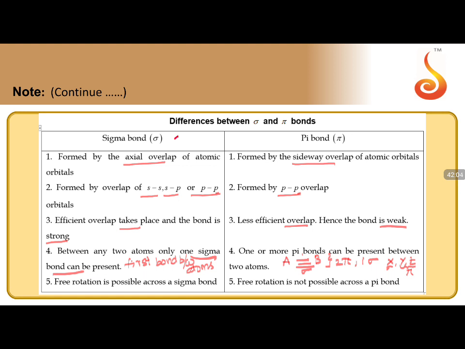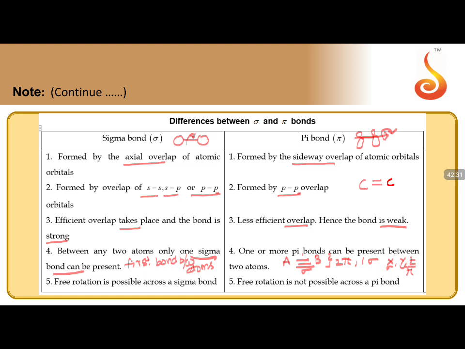So if I am taking this one, a line, if I draw, I can freely rotate across this axis, rotating the bond. Wheels across the vehicles, you can see they will be along one axis, so you can rotate it freely. But can you rotate anything like this? Can you rotate across this? If you rotate here, can you rotate this particular one freely? We cannot do it.